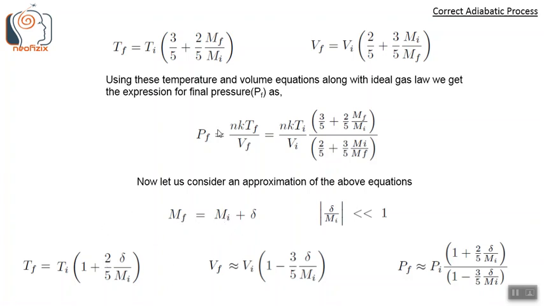So using this approximation, we get Tf equals Ti into 1 plus 2 by 5 delta by Mi. Vf is approximately Vi into 1 minus 3 by 5 delta by Mi. And Pf is nearly equal to Pi into 1 plus 2 by 5 delta by Mi, divided by 1 minus 3 by 5 delta by Mi. So these are the approximate forms of the unapproximated versions.